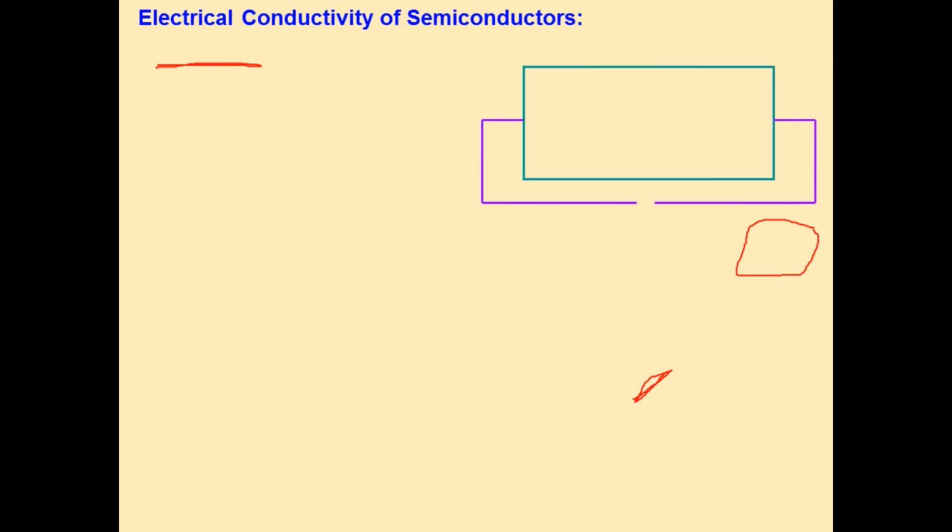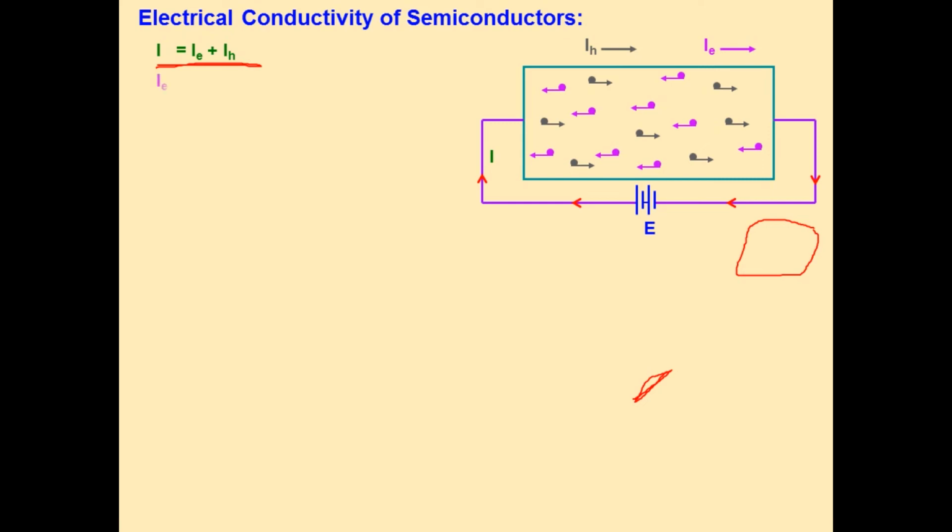Electrical conductivity of semiconductors, this is important. When some electric potential is applied across the semiconductor, both electrons and holes move in opposite directions. So IH represents current due to holes and IE represents current due to electrons. Both electrons and holes move in opposite directions. Total current in the semiconductor is given by I equal to IE plus IH.